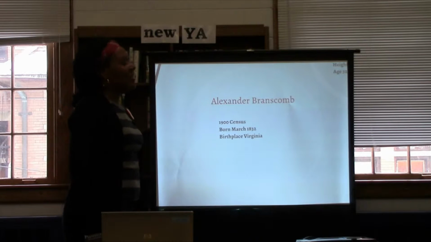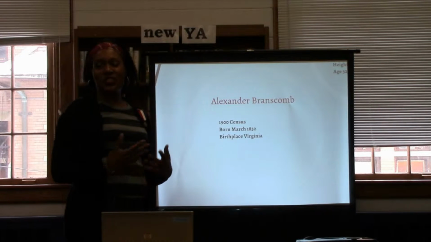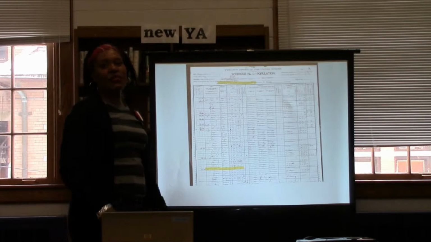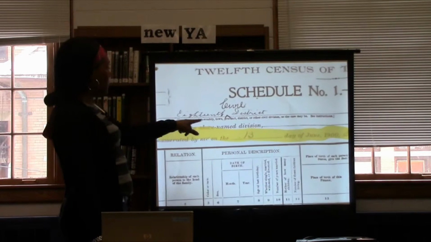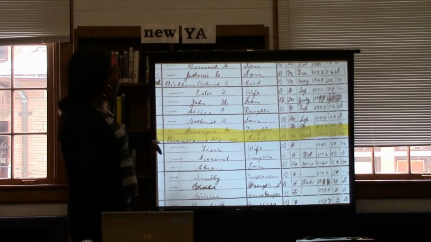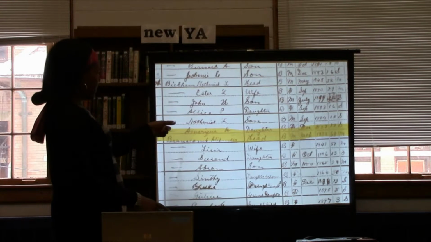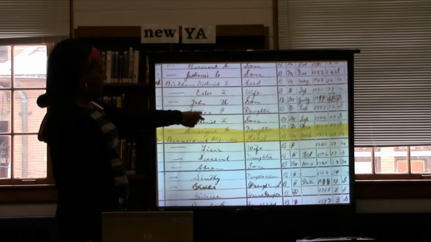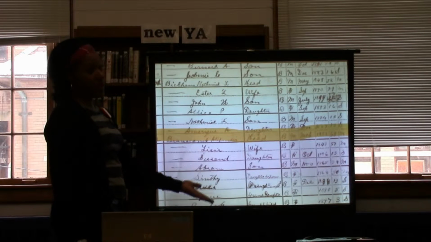So we can see that according to the 1900 census, Alexander Branscombe was born in March of 1832 in Virginia. And to give you an idea of what a census schedule looks like, and that's what they call the census, they call this a schedule. So this one is from 1900, as you can see at the top. And you can see the specific information about Alexander Branscombe. If you go from left to right, you can see his name, Branscombe Alexander. He's the head of the household. B is because he's black, M male, and March 1832, and at the time of the census he was 68.